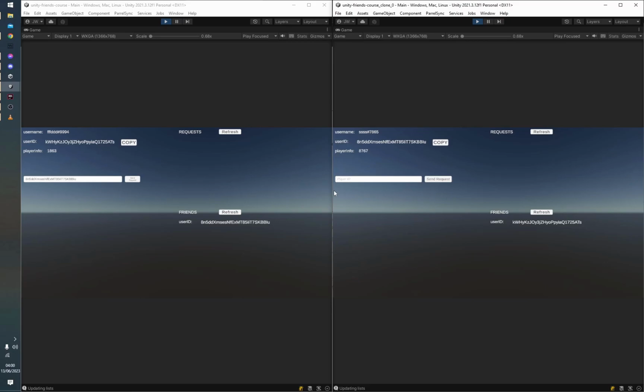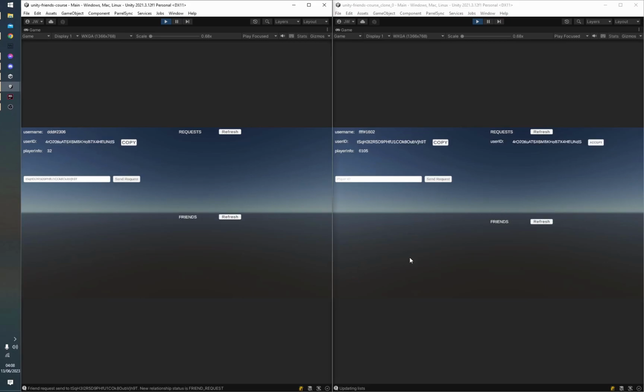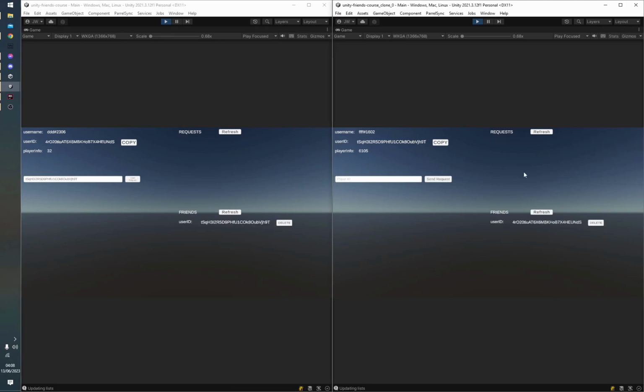And this is actually quite simple. So what we have here is our two friends again. And you can see I've sent a friend request from the client on the left to the client on the right. And I'll just have the client on the right accept it. In this version though, you can see we have a delete button right next to a friend in the list here. And if I go ahead and hit delete, you can see that the friend disappears from both clients.